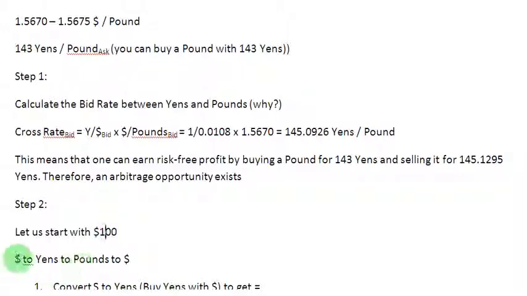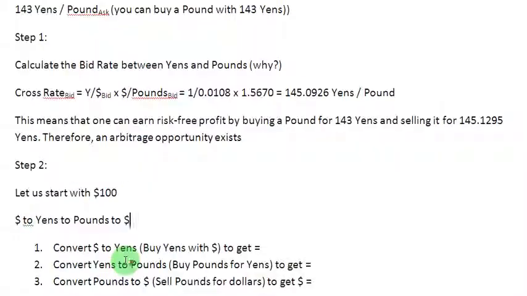So this is the route randomly that I am taking. I'm using my dollars, converting them to yens, and then yens to pounds, and then I'm going to come back to dollars. Let us do that very quickly. It's going to be very, very simple. Now I'm going to start with $100, and what I do with $100 is that I'm converting those dollars to yens. It simply means that I am buying yens with dollars. Let us see what amount of yens I'm going to get with my $100.